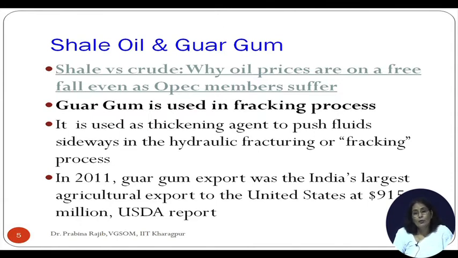In fact, coinciding with the shale gas boom, when guar gum and guar seed prices increased, a lot of traders entered into long futures contracts in guar gum and guar seed, and simultaneously with their acquaintances they started cornering the physical market. So this led to a significant price rise in guar gum and guar seed.